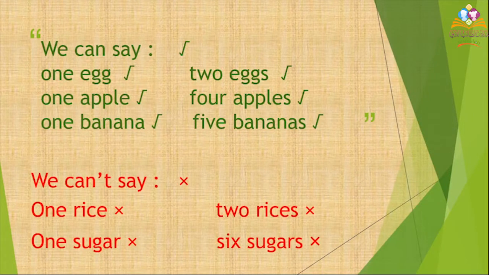So we can say 1 egg, 2 eggs. 1 apple, 4 apples, 1 banana, 5 bananas. But we can't say 1 rice, 2 rices, 1 sugar, 6 sugars.